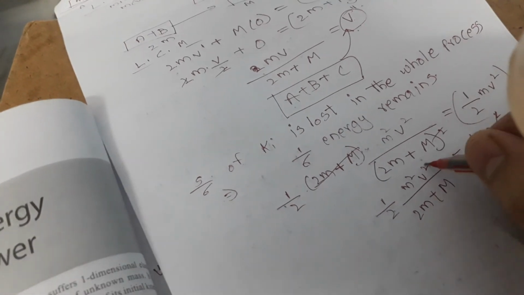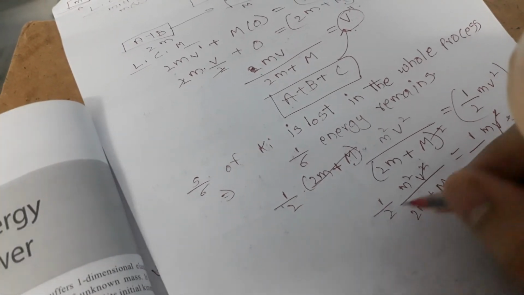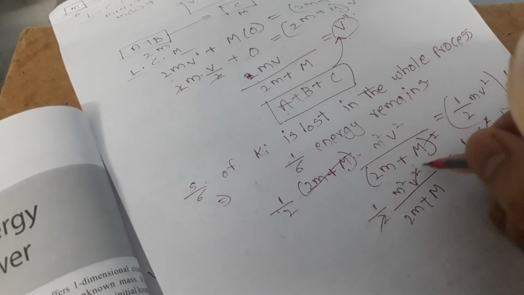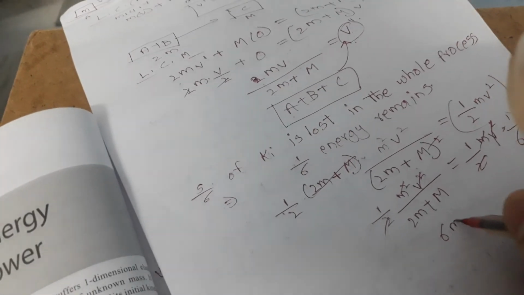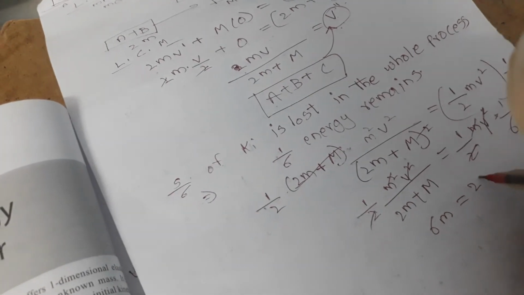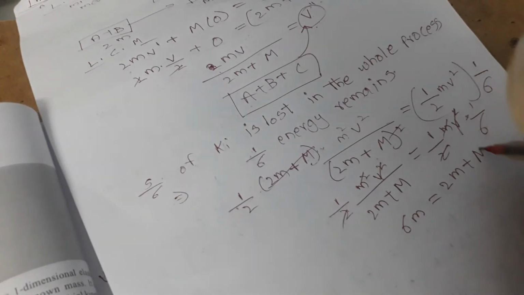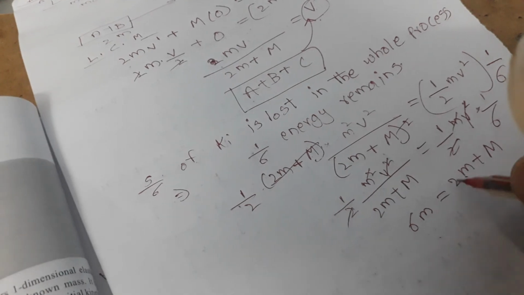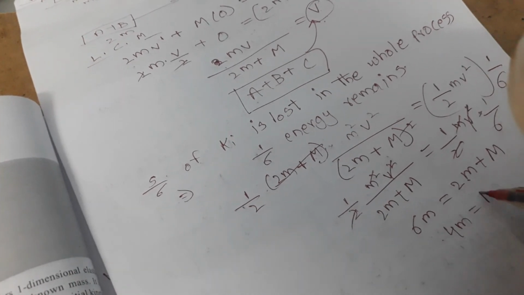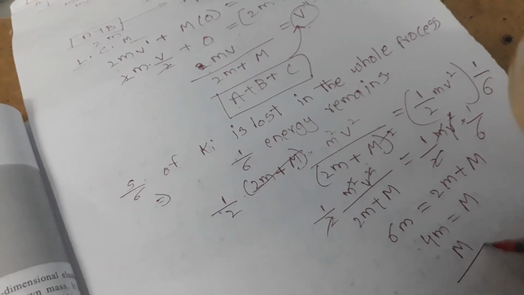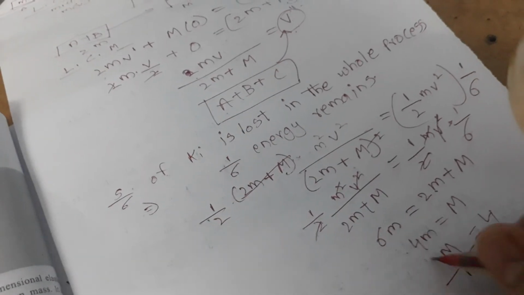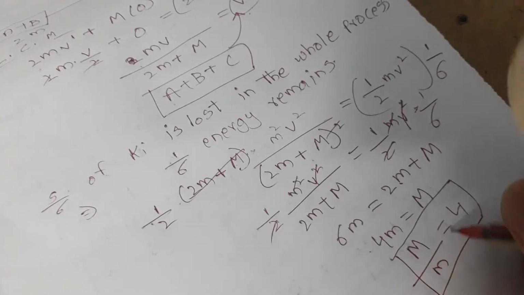So v square will be cancelled, m will be cancelled, and the half gets cancelled on both sides. So if I cross multiply, 6m is equal to 2m plus capital M. 6m minus 2m, 4m is equal to capital M. So capital M by small m is equal to 4. This is going to be your answer.